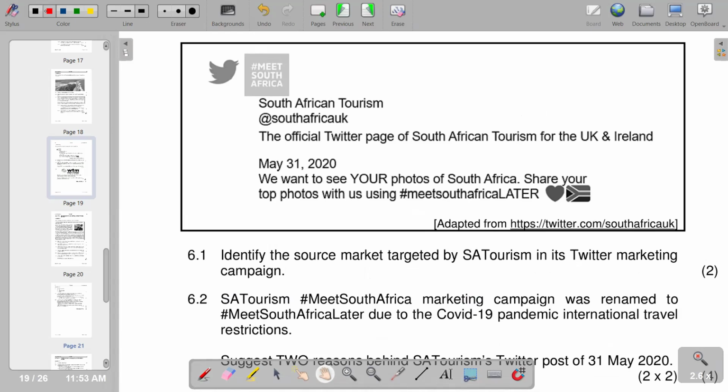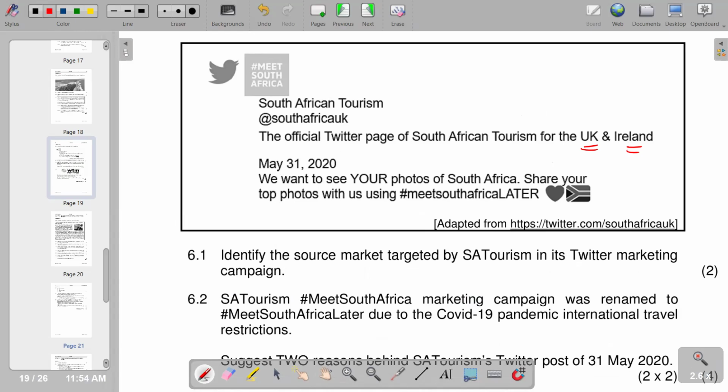So you see that the market targeted by SA Tourism is UK and Ireland. So we have UK and Ireland as indicated. Of course, UK is United Kingdom, and also we have Ireland. So this is what we have on that part.